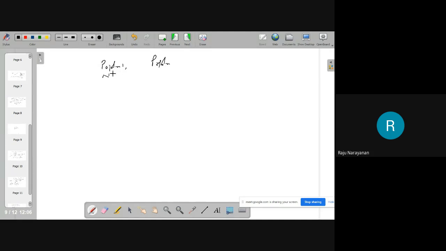We assume that the populations are normal, N(mu1, sigma square), N(mu2, sigma square). We assume that population variances are equal.